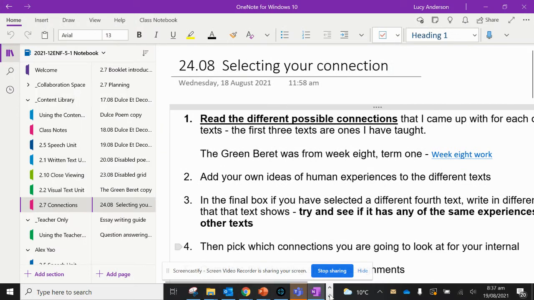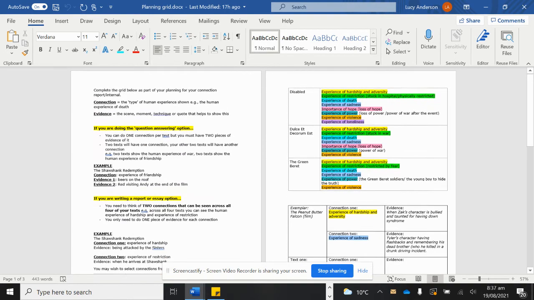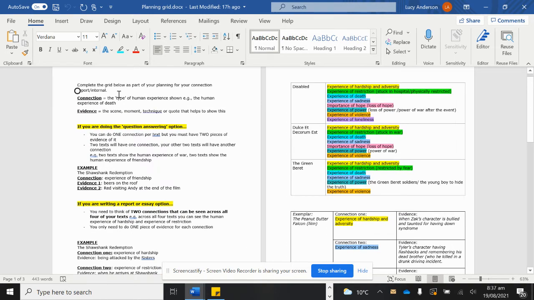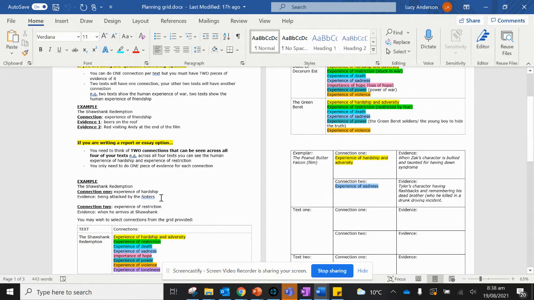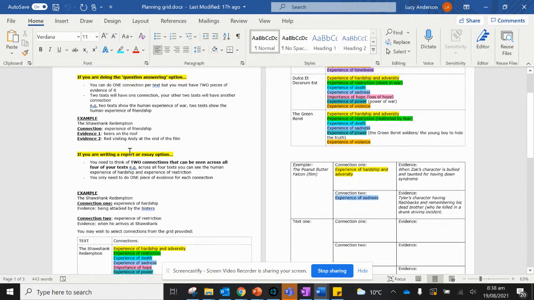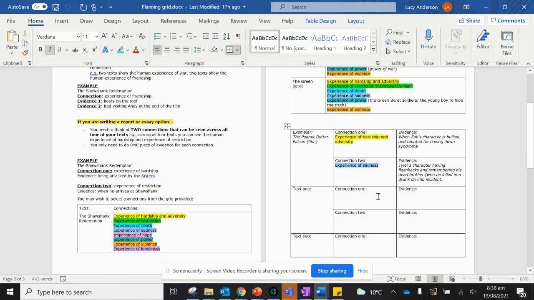And then, where is it gone? Then you want to come into the assignment, and there'll be a grid like this to fill in. I've just given you a reminder of how it works if you are doing a question answering option, and then a reminder of how it works if you are doing the essay option. When it comes to planning, if you are doing the essay option, then you'll do it like this one here, exactly like the exemplar. If you are doing the question and answering one, obviously you just have 1 connection, but you have 2 pieces of evidence that show that 1 connection.